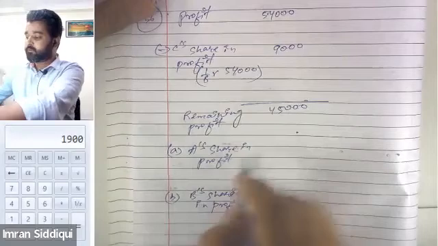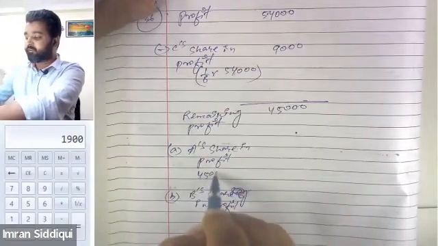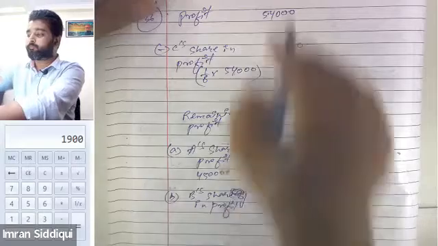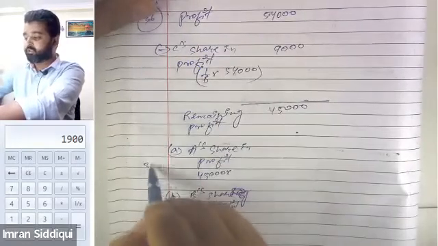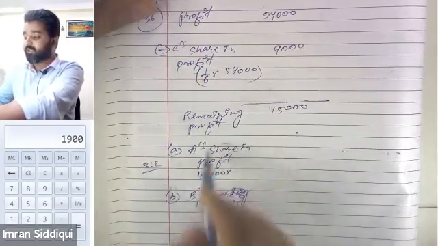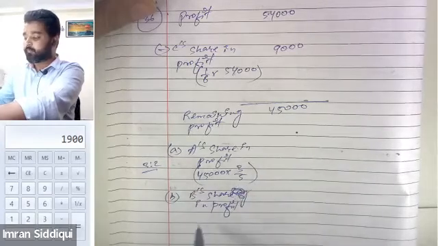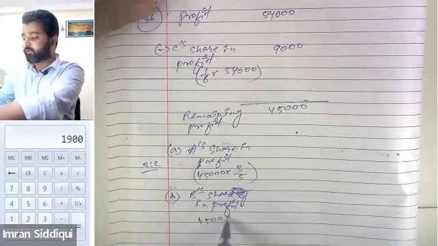That means Mr. A will be getting 45,000 into, the ratio was how much? The ratio was 3:2, so A's share will be 3/5. Is that correct? Yes. And B's share will be 45,000 into 2/5.